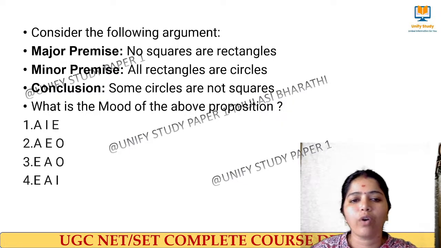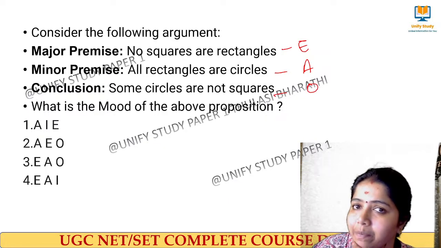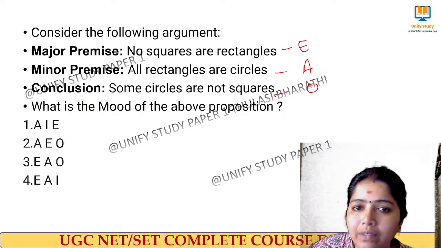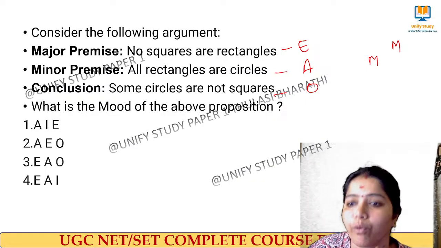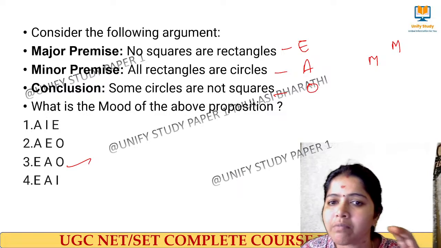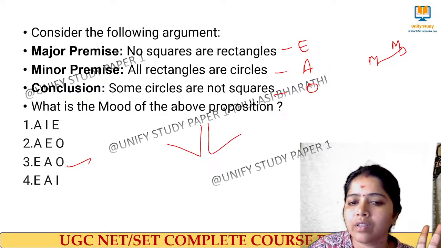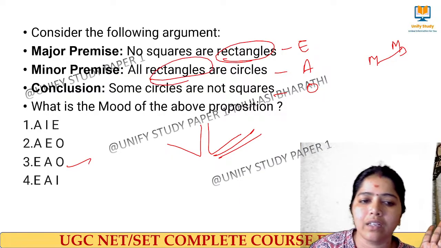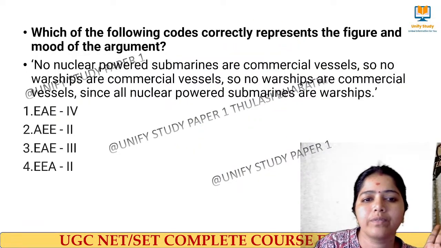The right answer for this question is here. This is an E type statement, this is an A type statement, and this is an O type statement. So EAO. Now we have to identify the major term, middle term, and minor term. Here is the middle term. It is figure 4. EAO is the mood of the syllogism, and the figure is figure 4. Am I clear? So this belongs to figure 4. Clear. Next question.